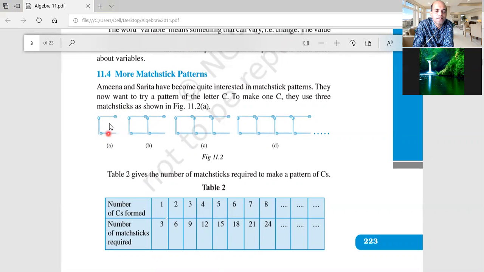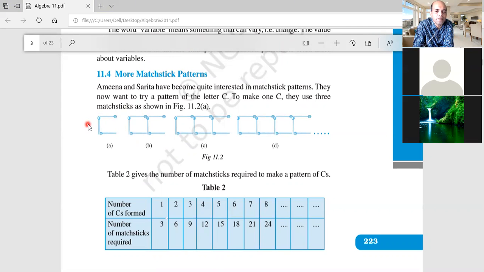3. Yes or no? Yes, sir. I'm not getting your answer. 3. Okay. इसको लगा के, besides this we will make another C. Dear friends, how many required? You see, 1, 2, 3, 4, 5, 6. Here, how many? 6. Yes or no? This is 1, 2, 3, 4, and this 1, 2, 6.